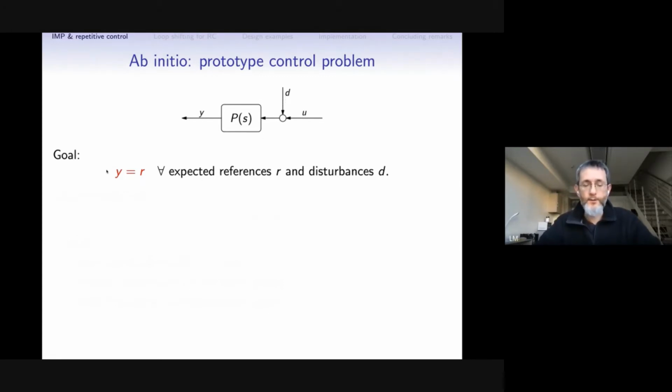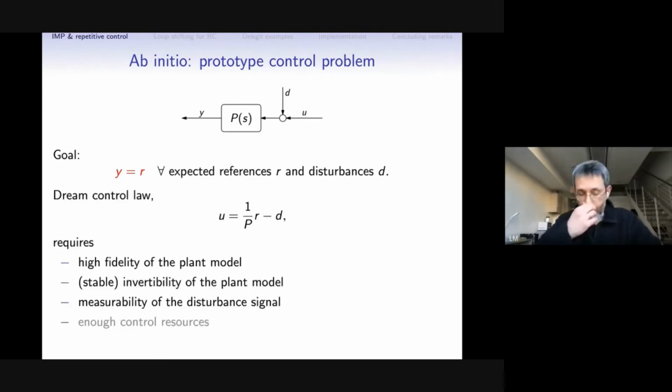And our goal is to keep Y close to what is called the reference signal, which represents our requirements, for some class wide enough of reference signals and disturbances, despite those disturbances. So, of course, it is very easy to come up with this control law, which we can refer to as our dream control law. What we shall do is just process our reference signal by the inverse of the plant and subtract also the disturbance signal,